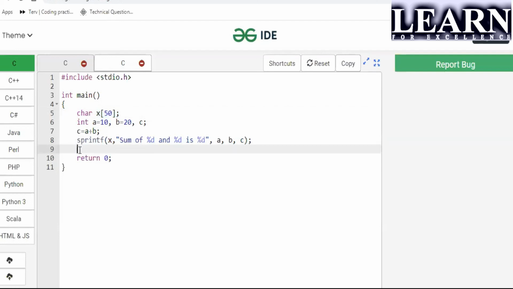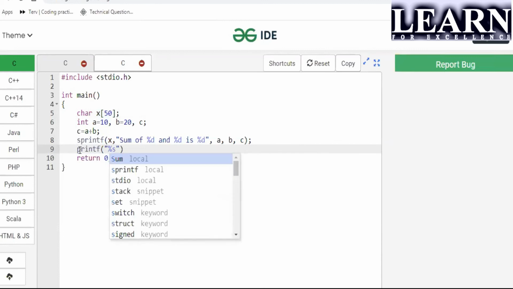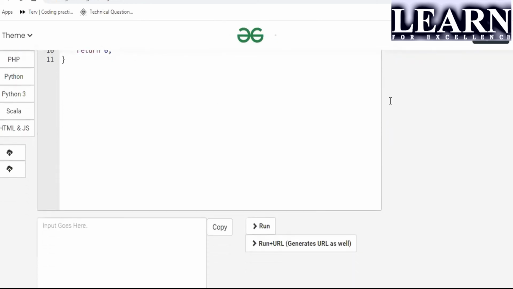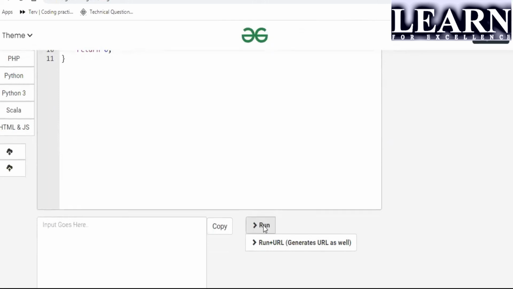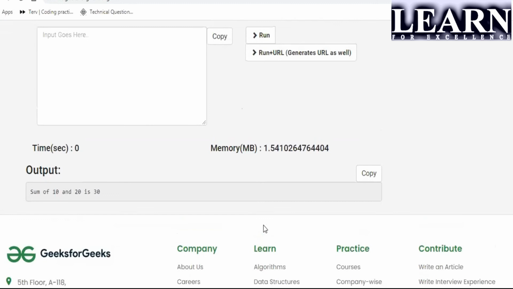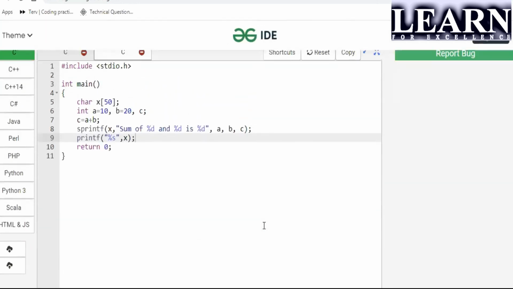Now I will take out the printing statement: printf("%s", x), where %s is for a character array, and I will give x. Now this is a string, or I can say it's a character array. Now check it out. I'm not giving the printing statement directly, it is from the sprintf. Is it clear? Now "sum of 10 and 20 is 30" is nothing but the character array x. I hope it is clear.